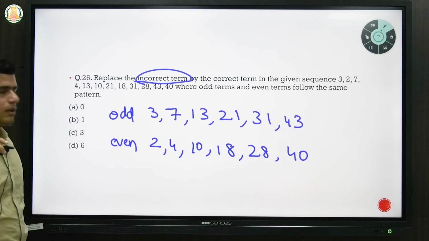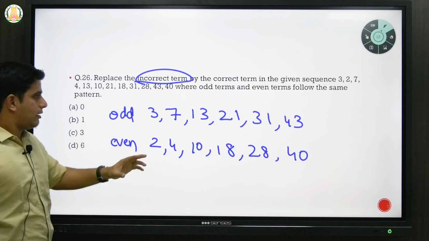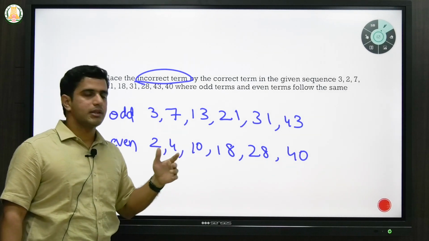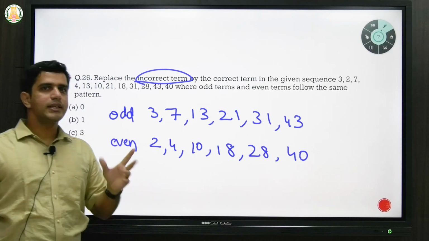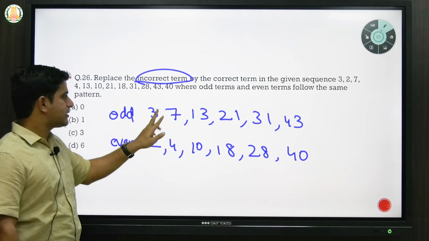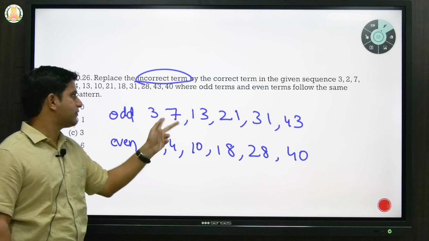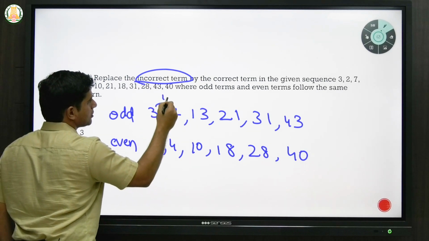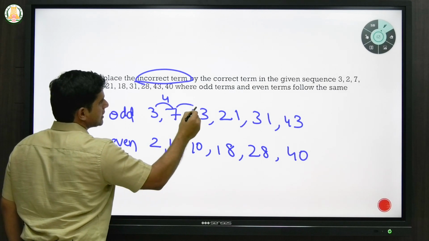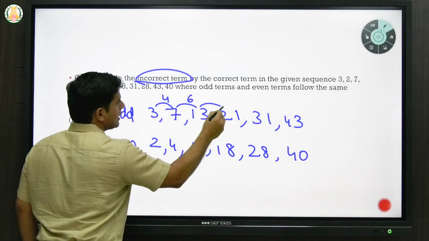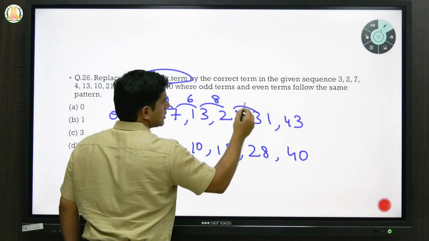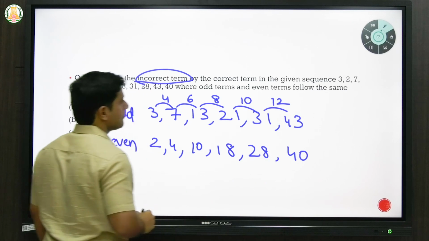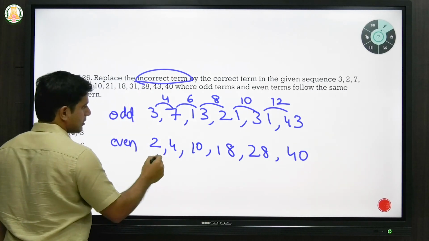Yeah, correct. So my suggestion would be, generally when they give such patterns, always start out with the arithmetic mean or the differences part. If a sequence is given like this, first find out what is the difference between these terms. Let's say 7 and 3, the difference is 4. 7 and 13, the difference is 6. 21 and 13, the difference is 8. 31 and 21, it is 10, and 43 and 31 will be 12. Okay. Now find out for the even terms also.